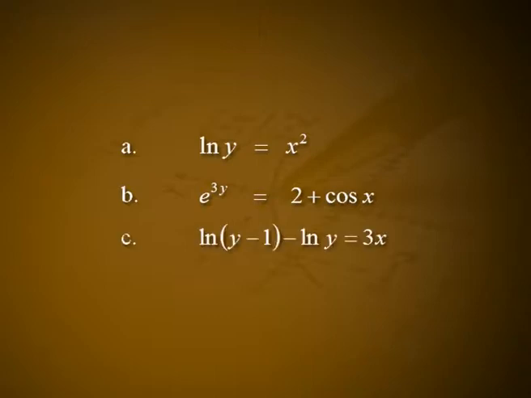Example 2. Solve for y. A. log y is equal to x squared. B. e raised to 3y is equal to 2 plus cos x. C. log of (y minus 1) minus log y is equal to 3x. Solution. A. log y is equal to x squared.